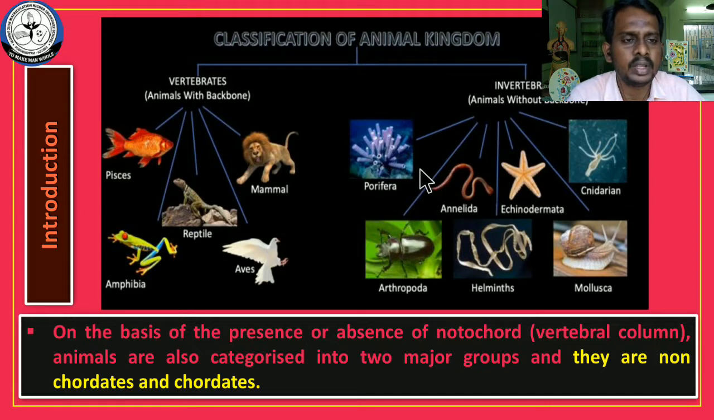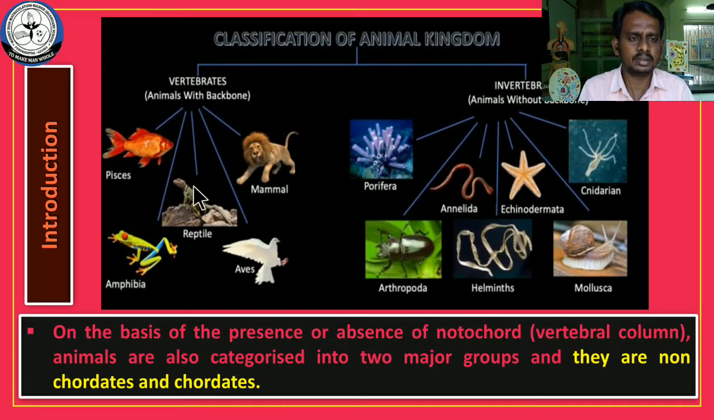That means animals that have no notochord. And these are some examples of vertebrate animals. That means animals with notochord. Here backbone கொடுத்திருக்கு. Exact answer is animals with notochord. Here reptiles, aves, amphibians, fishes, mammals, these animals are examples of vertebrate animals. And on the basis of presence and absence of notochord or vertebral column, the animals are also categorized into two major groups. They are chordate and non-chordate. Non-chordate means invertebrates, chordate means vertebrates.